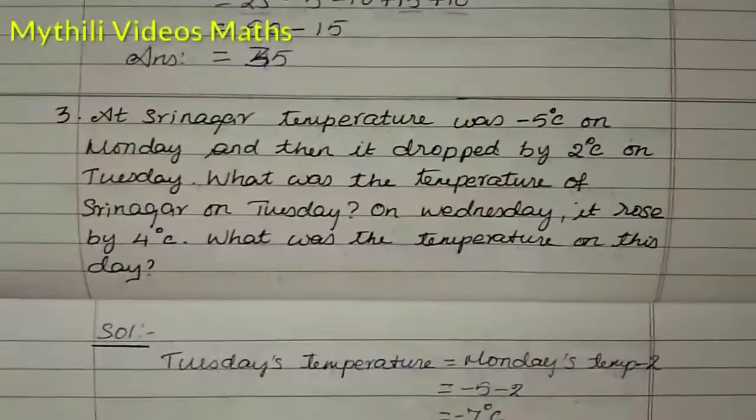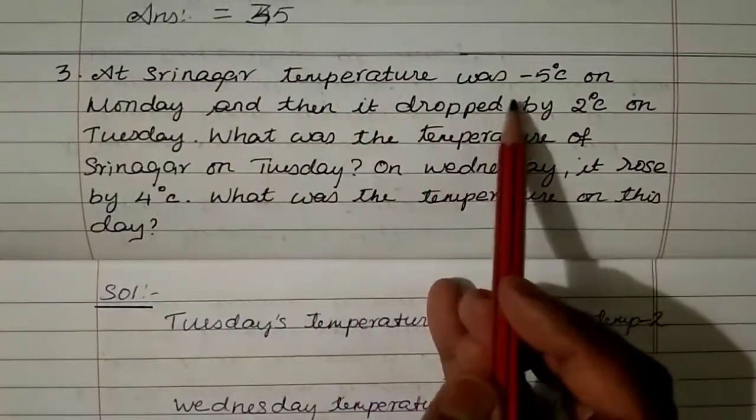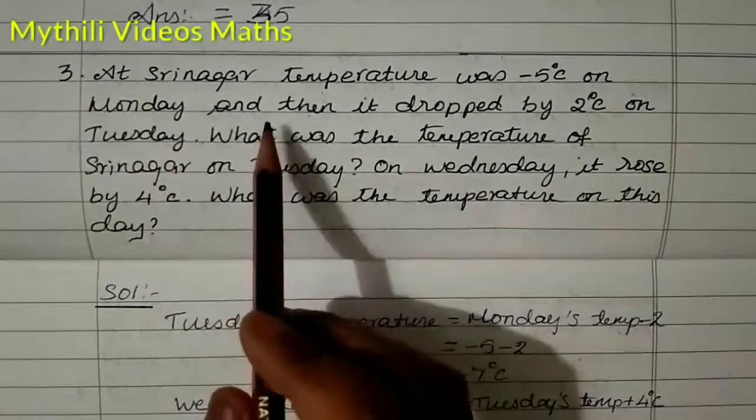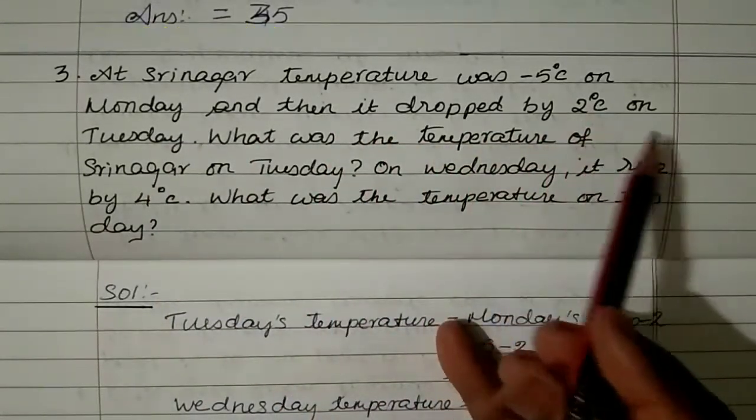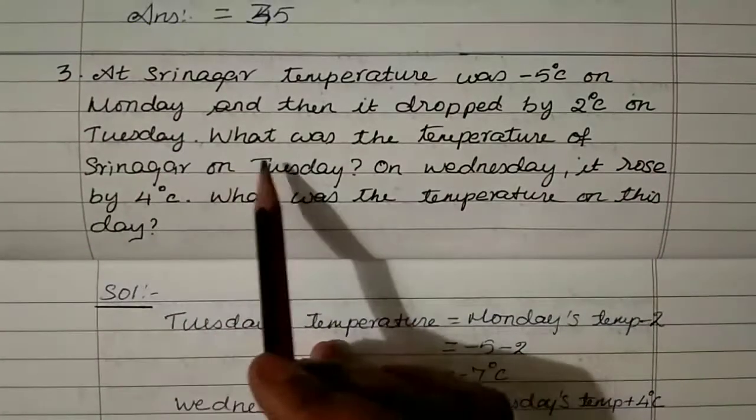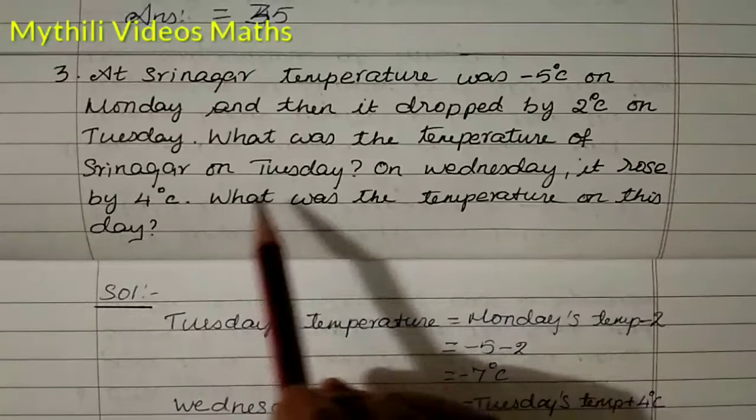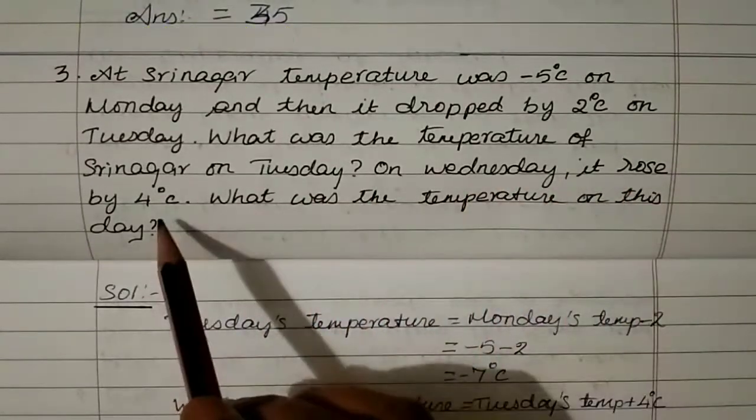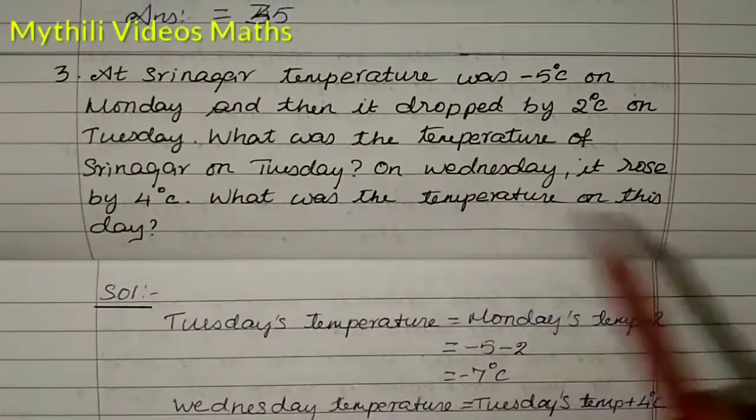Okay, and then see the third question. At Srinagar, temperature was minus 5 degrees on Monday, and then it dropped by 2 degrees Celsius on Tuesday. So, what was the temperature of Srinagar on Tuesday? On Wednesday, it rose by 4 degrees Celsius. So, what was the temperature on this day?